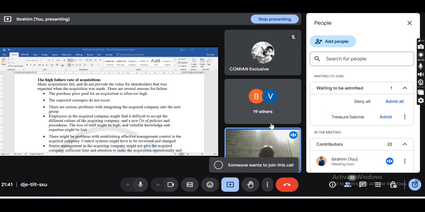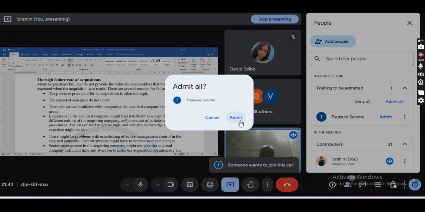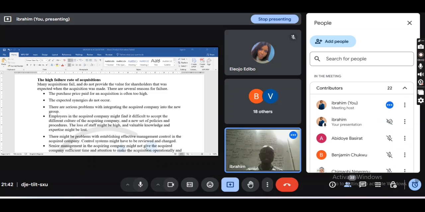Don't forget, the synergy does not occur. The purchase price is too high. Different culture of the acquiring company, both the acquired and acquiring company. Now, what next? I know it's boring.